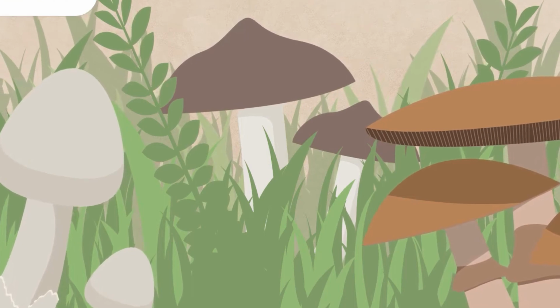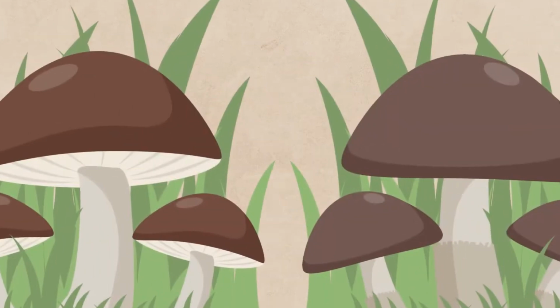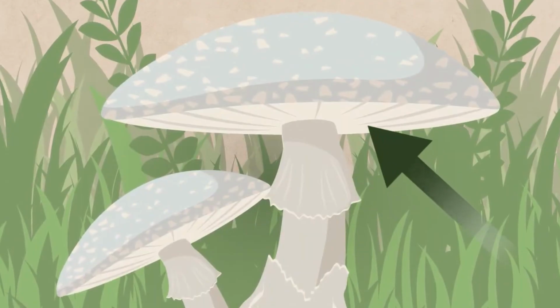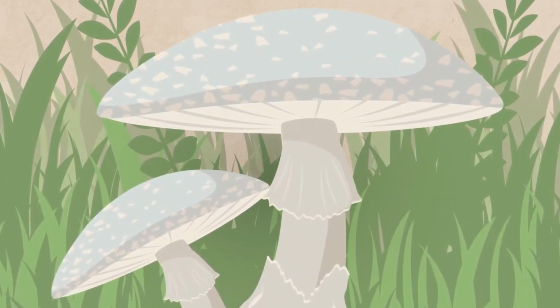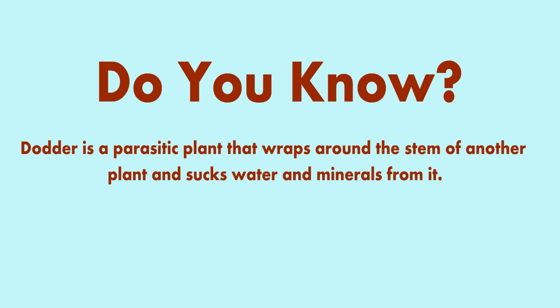Non-green plants. Non-green plants like mushrooms do not have chlorophyll. Therefore, they cannot make their own food and they feed on dead and decaying matter. Do you know? Dodder is a parasitic plant that wraps around the stem of another plant and sucks water and minerals from it.